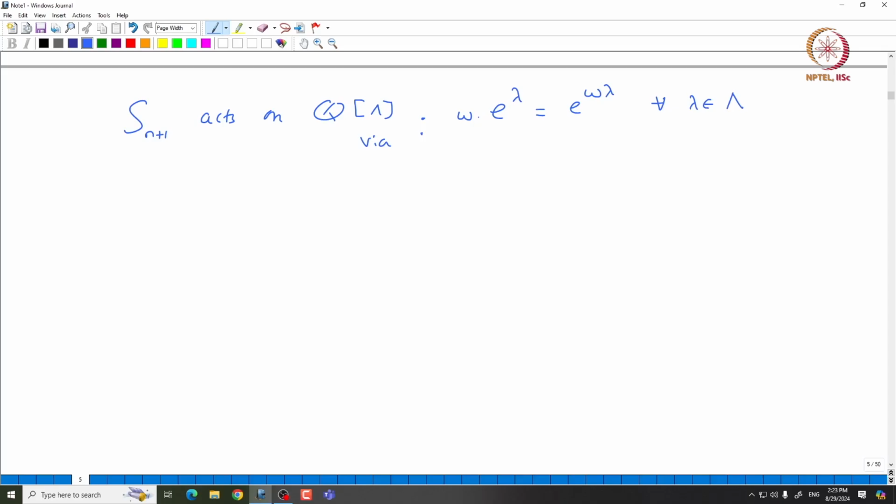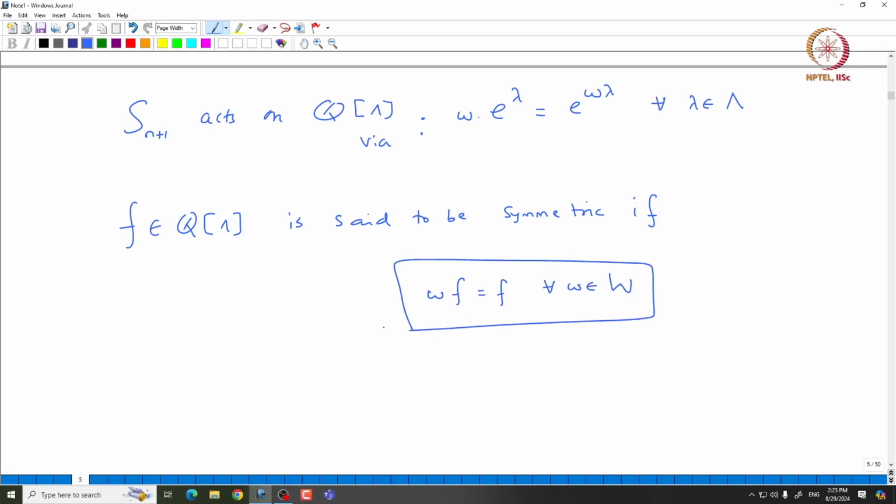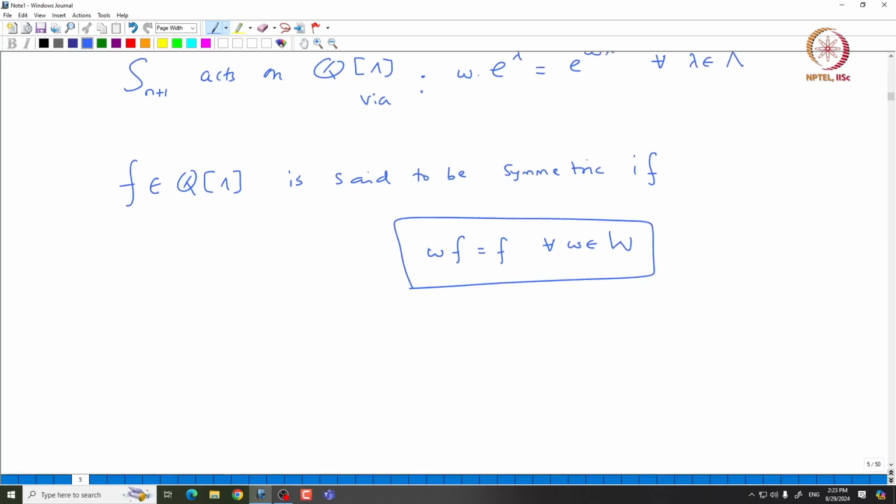Now, if you take some element f inside Q bracket lambda, it is said to be symmetric if it is invariant under the action of this Weyl group. That means W f should be f for all W in W. So, this is the meaning of f being symmetric, and of course, what is anti-symmetric or skew symmetric? Whenever you apply W, you get the sign outside. So, that is called anti-symmetric.